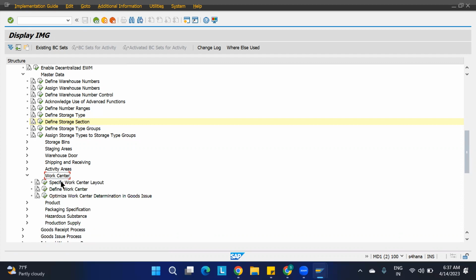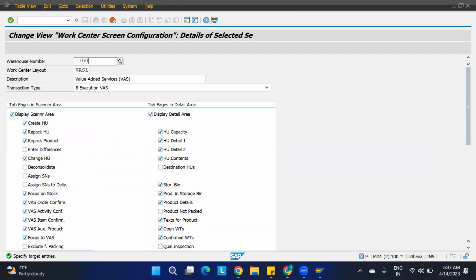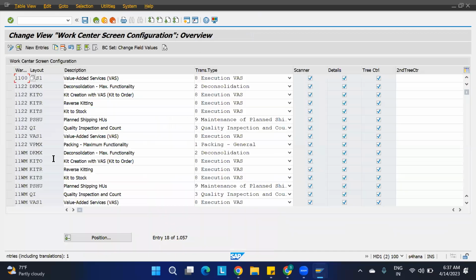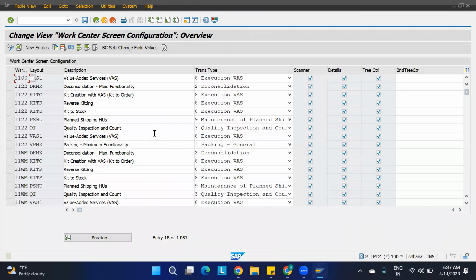So just go here. Specify layout is there, no? So we don't have the layout for us. Okay, so I need to copy that also. For the VAS, this is the VAS1, the value added service. This is the one. I need to copy it. I'm going to create it for the 1100. So these are some different things which are available. As of now, we'll see them when I show the layout. But as of now, I have just copied it.